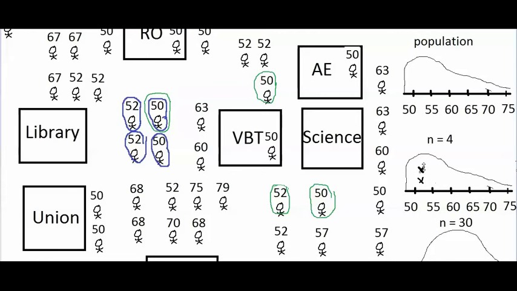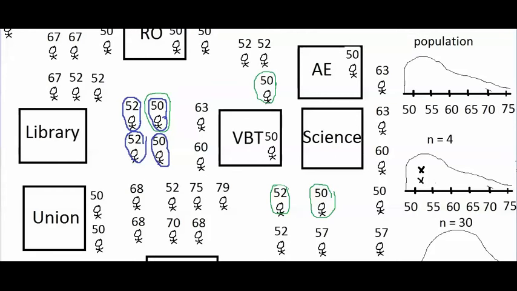So the blue sample and the green sample both have means of 51. So these two x's would be on top of each other. This x is the mean of one group of people that has a mean of 51, and this is the mean of a different group of people that also has a mean of 51. One of these is the blue sample, one of them is the green sample.